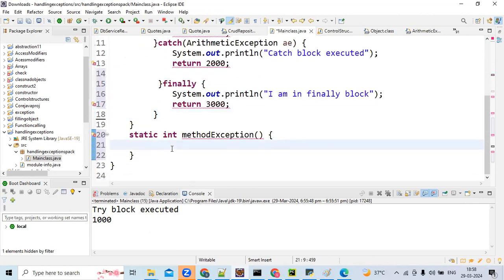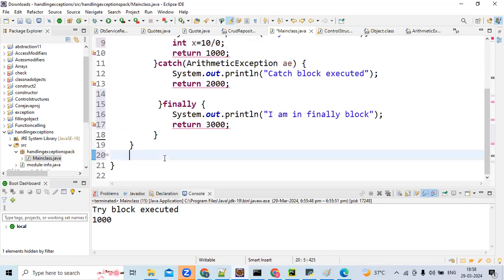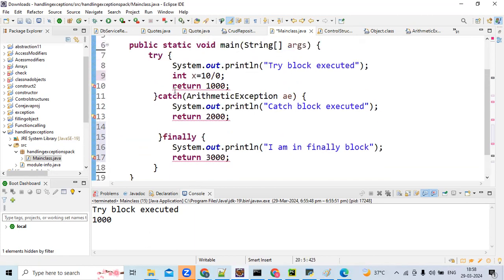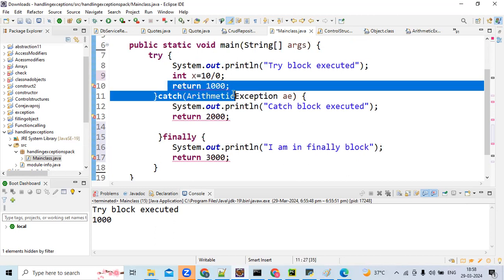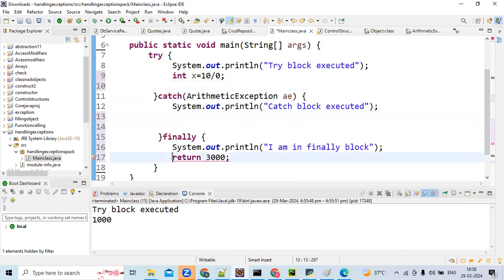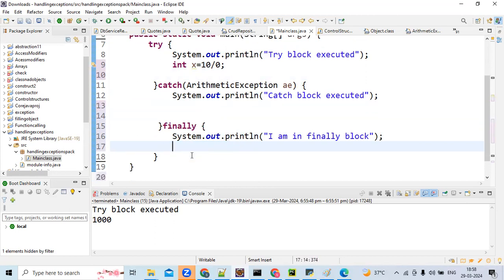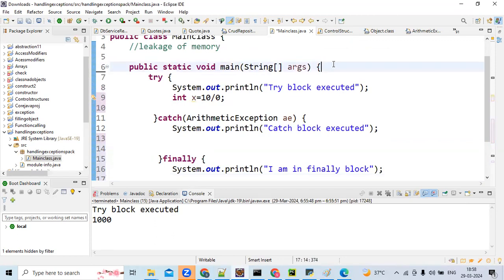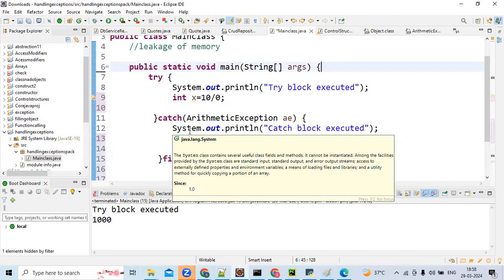So finally, these are the cases, like what we have discussed. Finally will be executed in all the cases, whether return statements are there in try or catch, it will execute. But suppose my exception is raised outside my try catch, in that case finally is not executed.